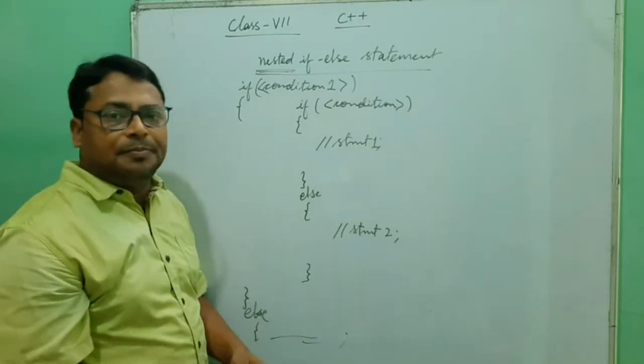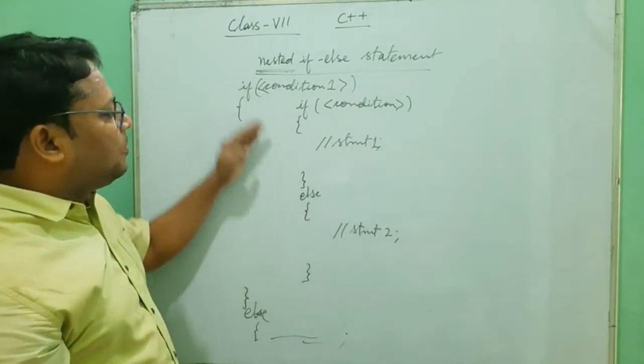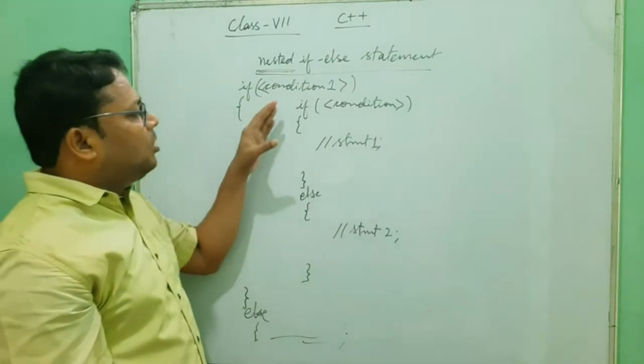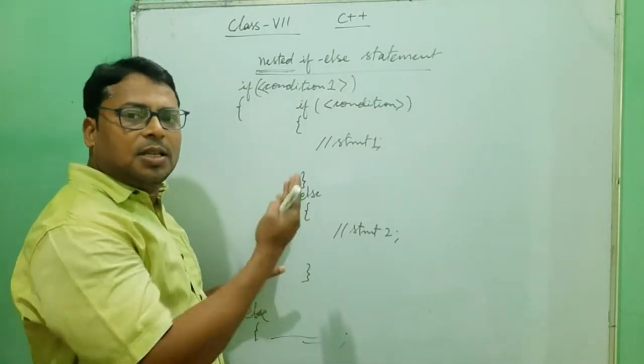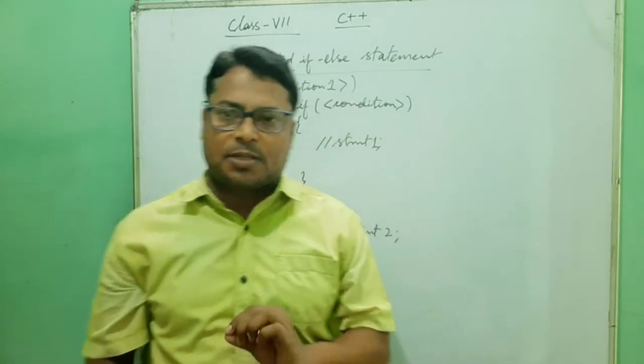When we use if-else statements inside an if or an else, that is known as nested if-else.